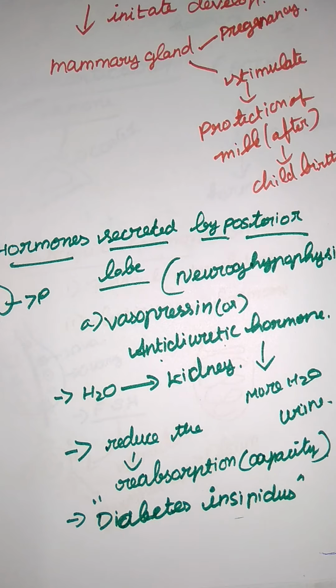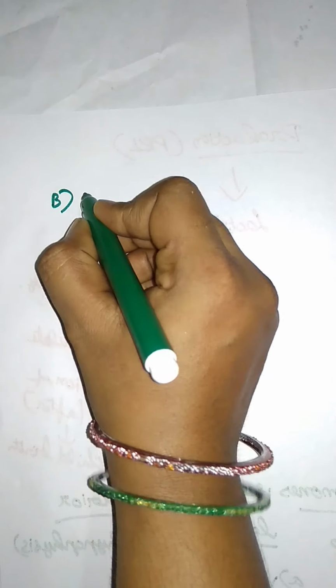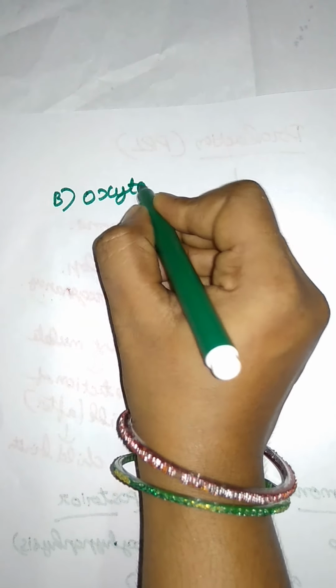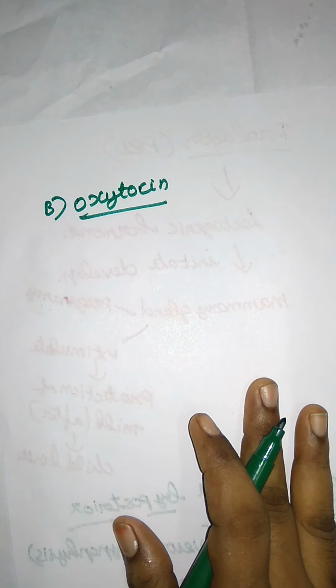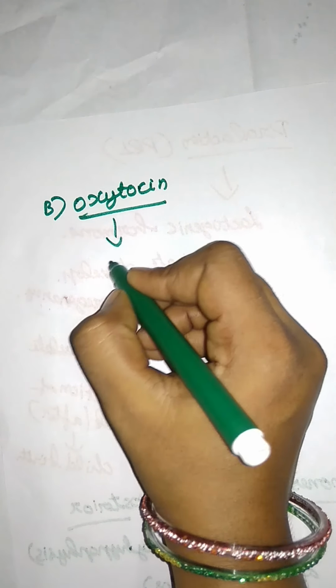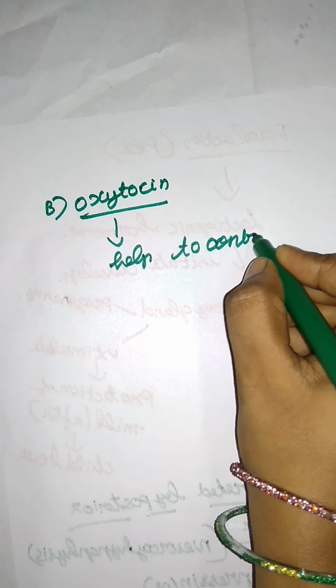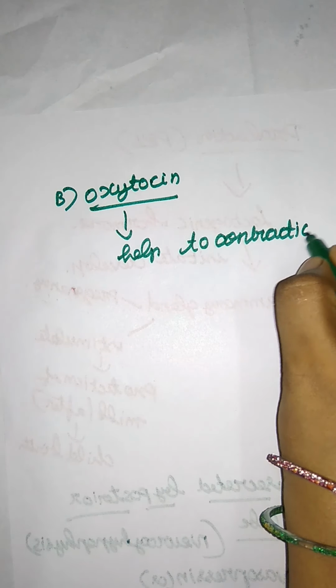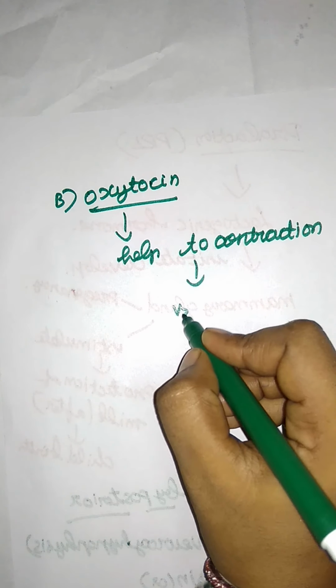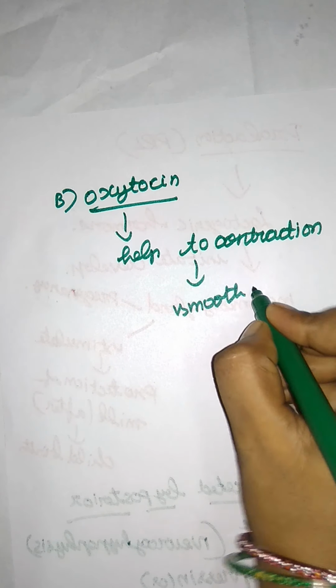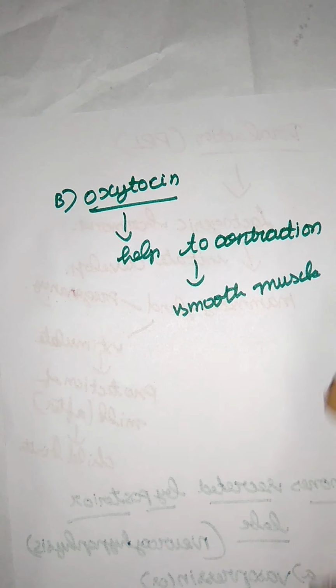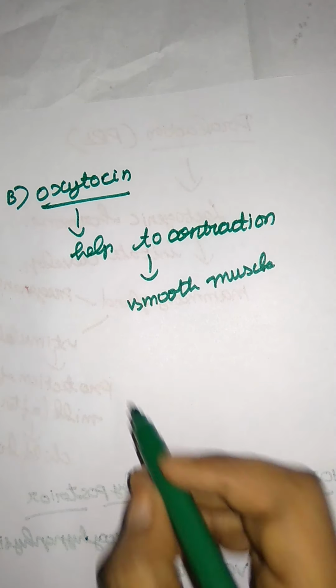Next we have another hormone, that is oxytocin. Oxytocin helps the contraction of smooth muscles, for example in the uterus.